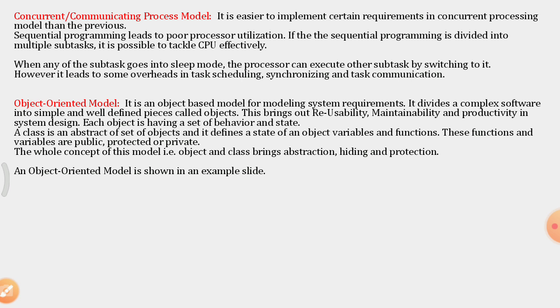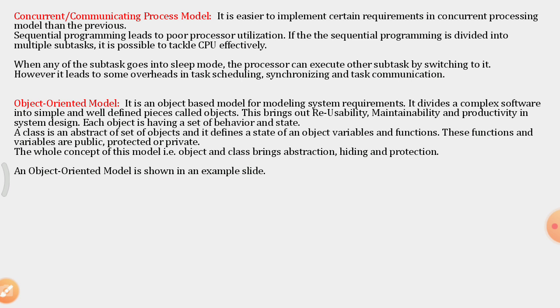When one task is executing in sequential programming, like waiting for 10 seconds, the processor has to wait until the 10 seconds pass or one of the events occurs. Until then the CPU is idle and not executing any other tasks. So processor utilization is very poor in sequential programming.